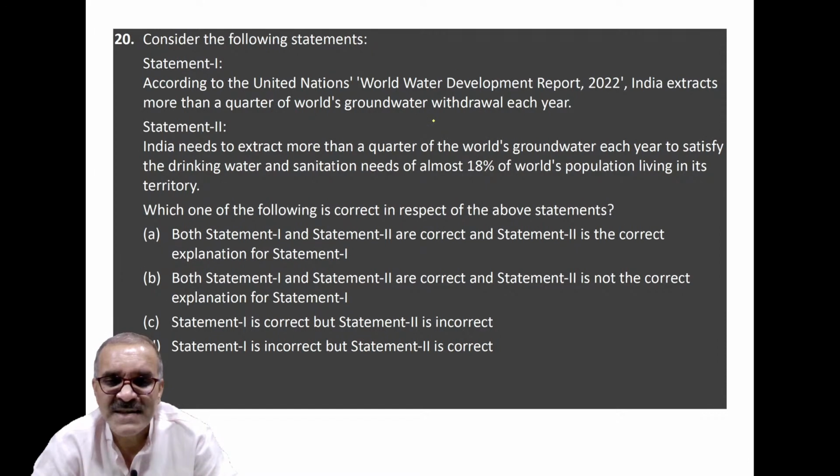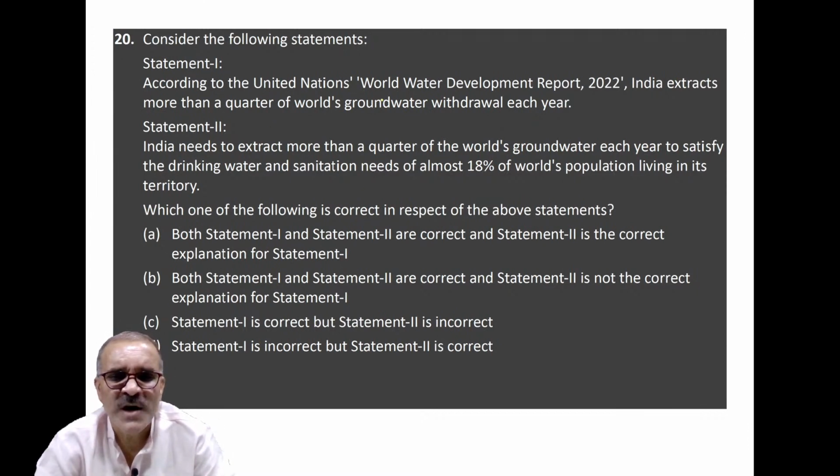So it is high time; the government is putting taps on every door of rural India also, what to ask of urban India and those semi-urban locations where tap water supply is not available. Tap water is being developed everywhere, because if need be in future we can desalinate ocean water and supply water through pipeline to everybody who needs it. Did you understand? So this question is very well designed and timely.